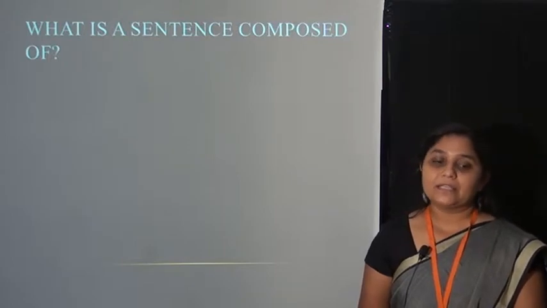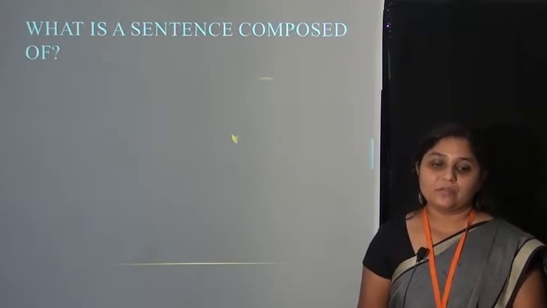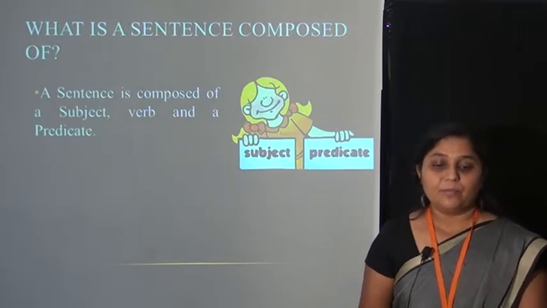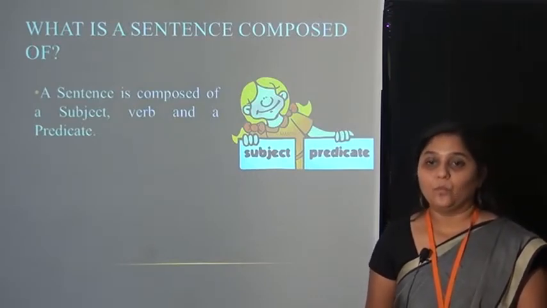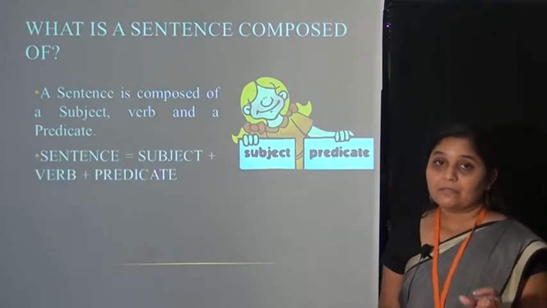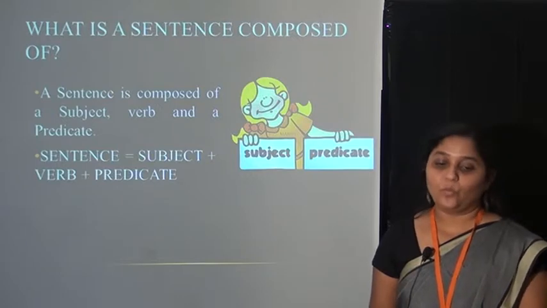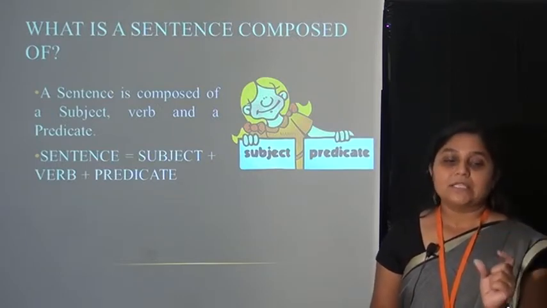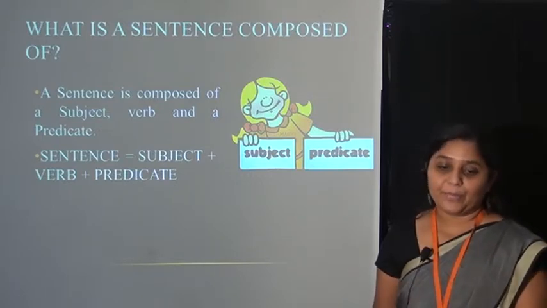What is a sentence composed of? A sentence is composed of a subject, verb and a predicate. Sentence is equal to subject plus verb plus predicate. That means a sentence has a subject, verb and predicate.